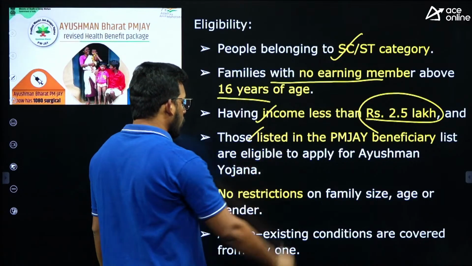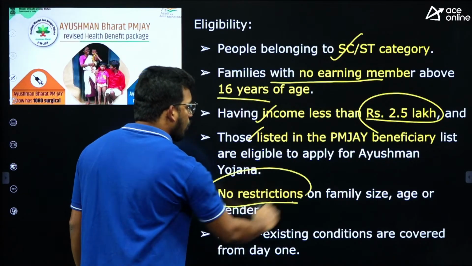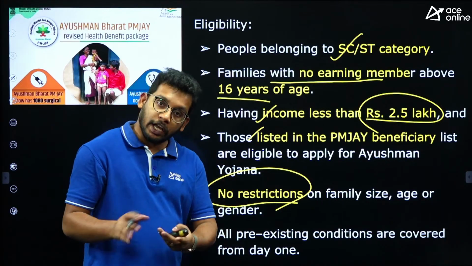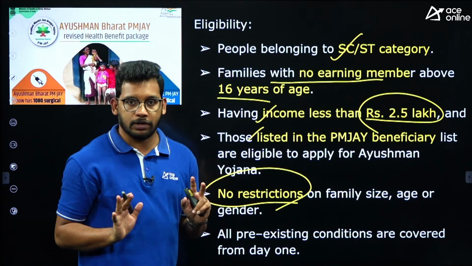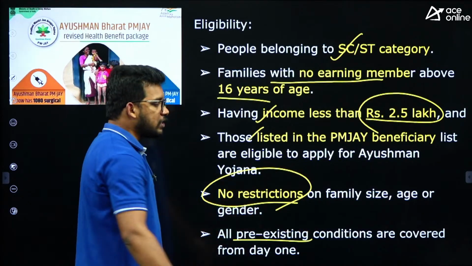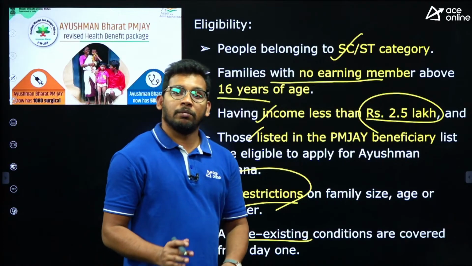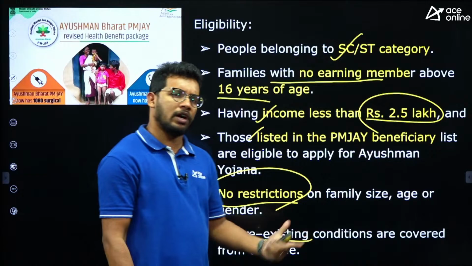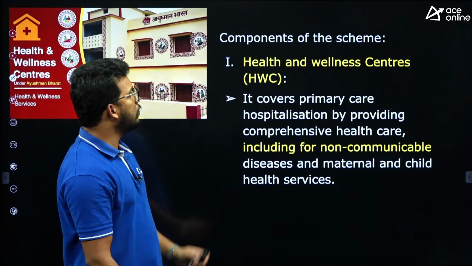So there is no restriction on family size or age or gender. If the family size is 8 or 9, they also are covered under the scheme, right? There is no restriction on family size. All pre-existing conditions are covered. That means even before the implementation of the scheme, if there are issues in the individuals, those are also covered under the scheme, eligible under the scheme, right?